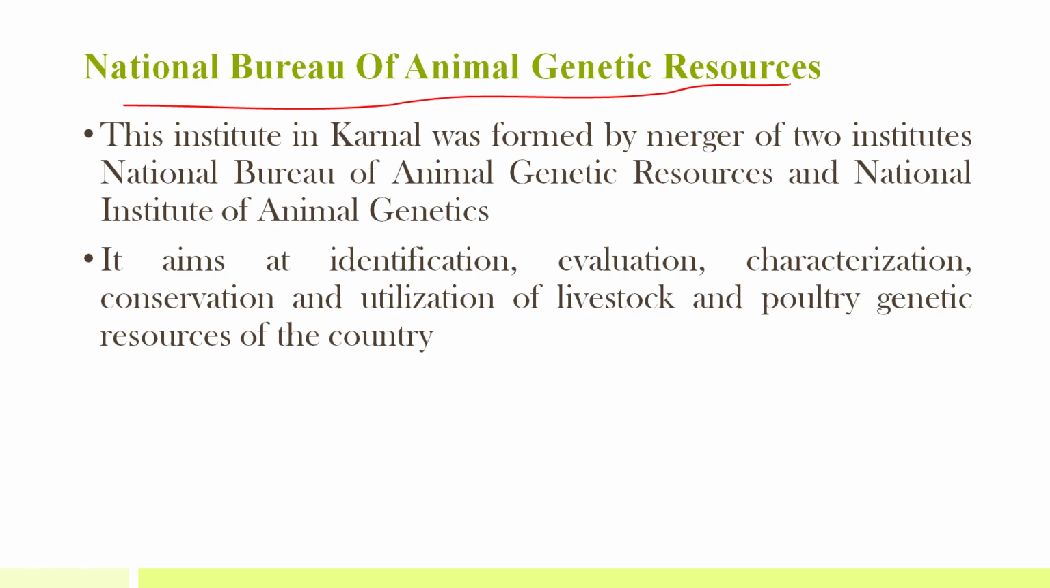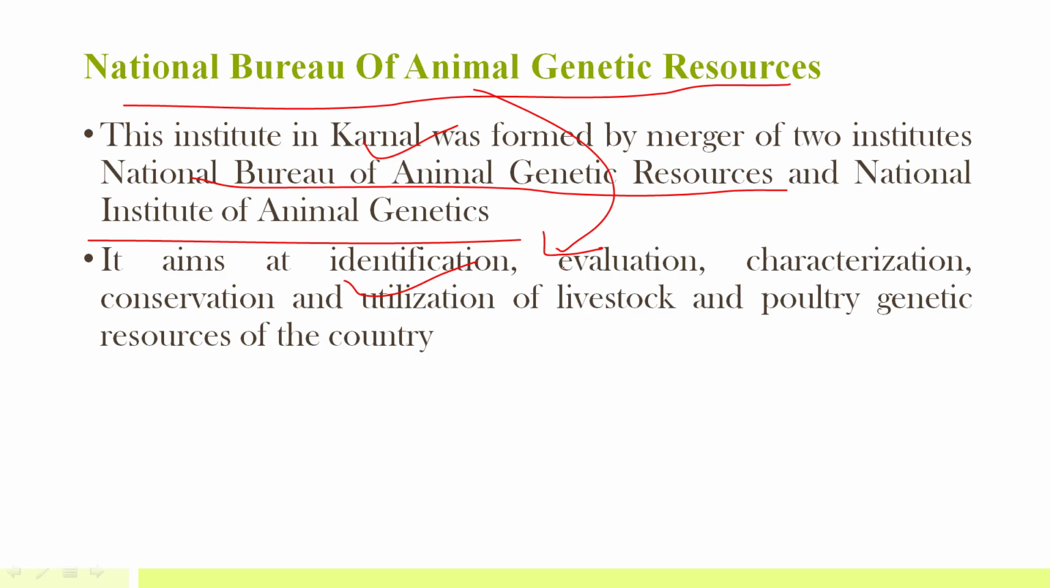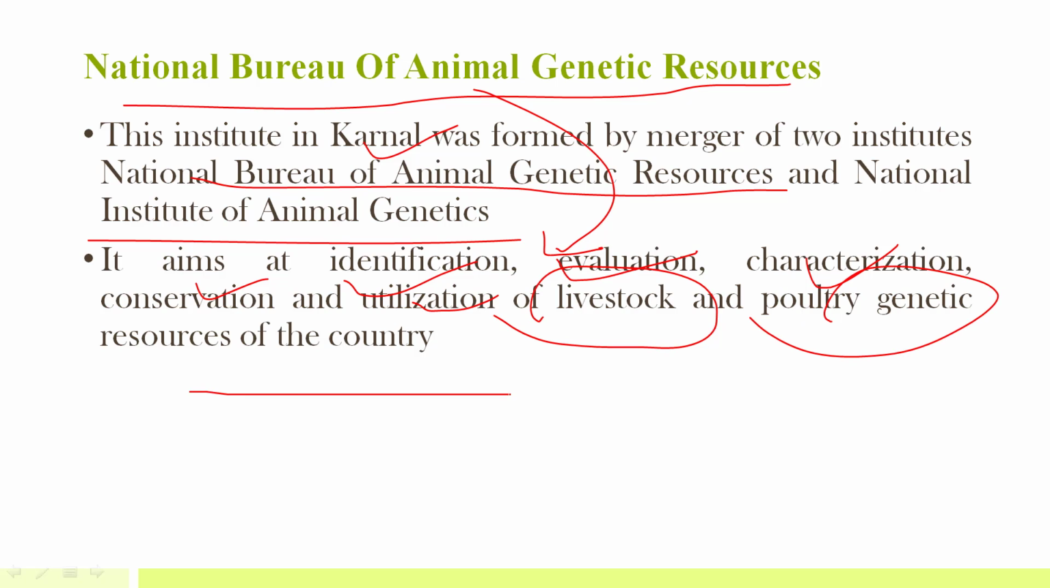Then National Bureau of Animal Genetic Resources. This was also in news. This institute in Karnal was formed by merger of two institutions. Karnal is in Haryana. National Bureau of Animal Genetic Resources and National Institute of Animal Genetics. The main aim of this is identification, evaluation, characterization, conservation and utilization of livestock and poultry genetic resources of the country.